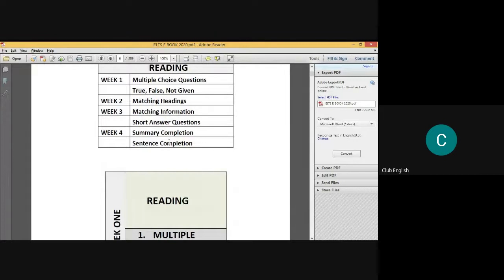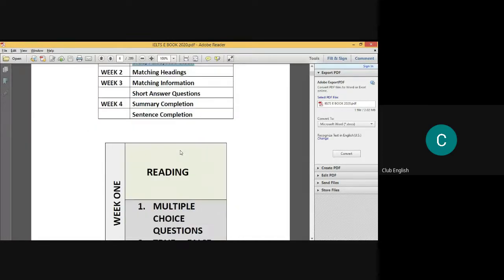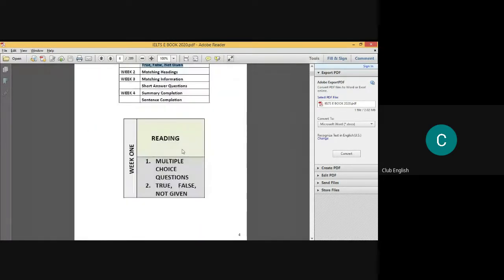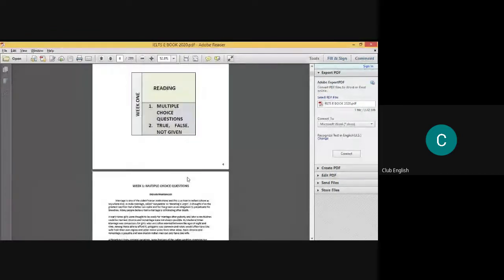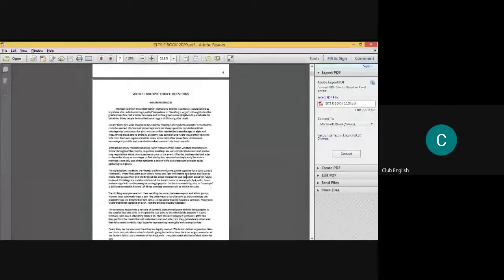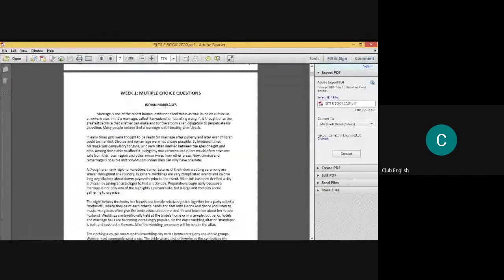Now here comes the week one, which is multiple choice questions and proof of concept. So we are going to talk about this first. Okay, so week one, reading, multiple choice question, proof of concept. So from here the book starts, and we are going to talk about this. So here is Indian marriages, as you can see. It's a very simple passage.